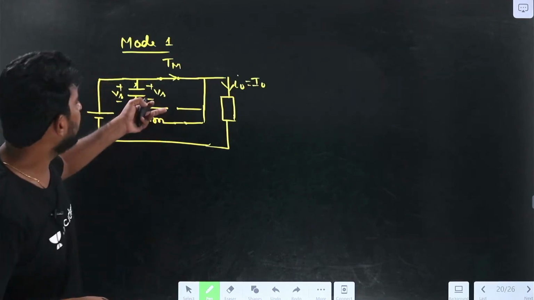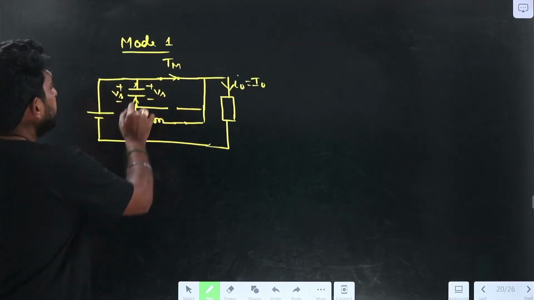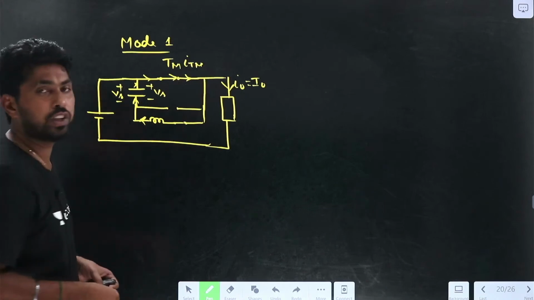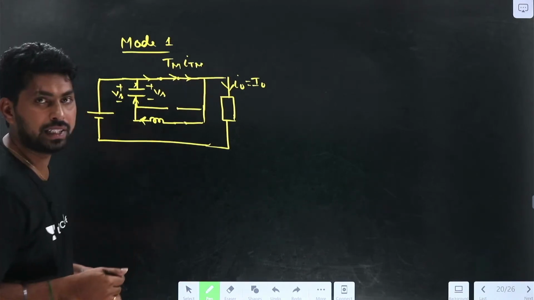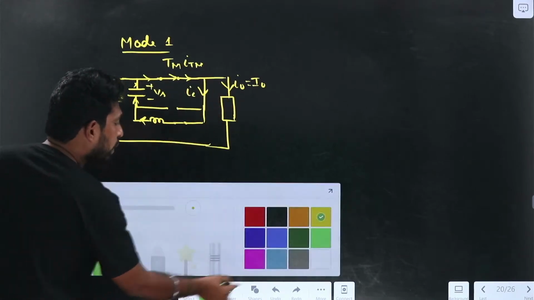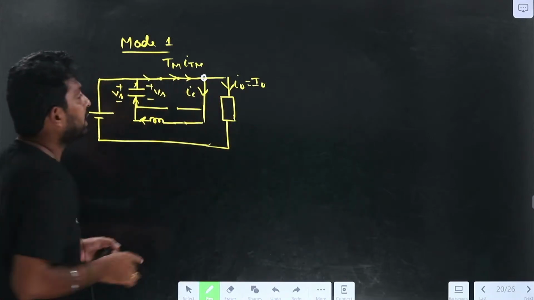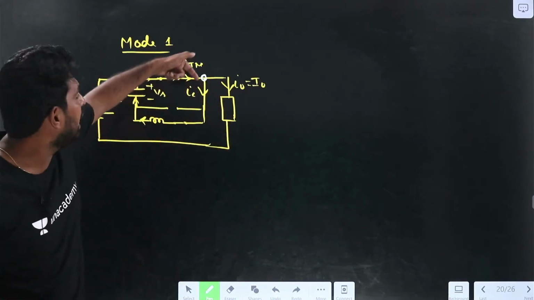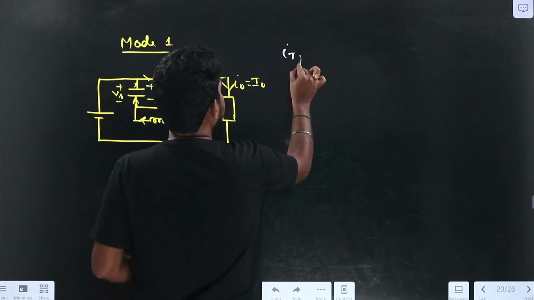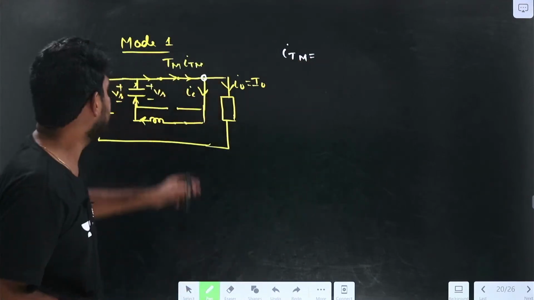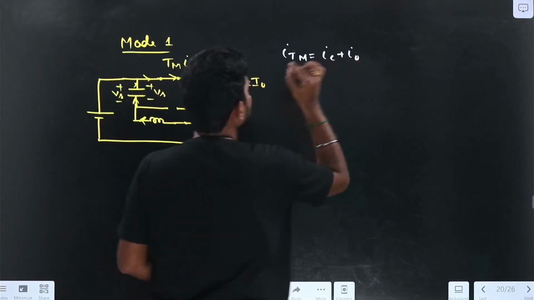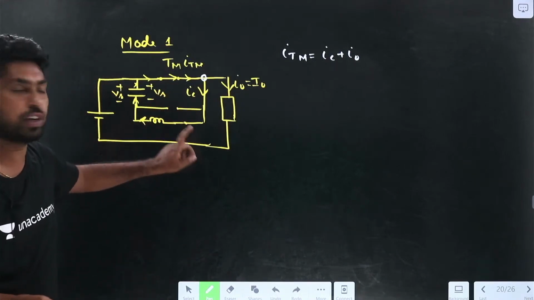Now, if the I0 is constant, what is the current flowing through the main thyristor? Can anyone tell? ITM, the current flowing through the main thyristor. The IC is flowing like this. If I apply the KCL at this point, the ITM is approaching and these two currents are leaving. So ITM, the main thyristor current, is equal to IC plus I0, where I0 is the constant.